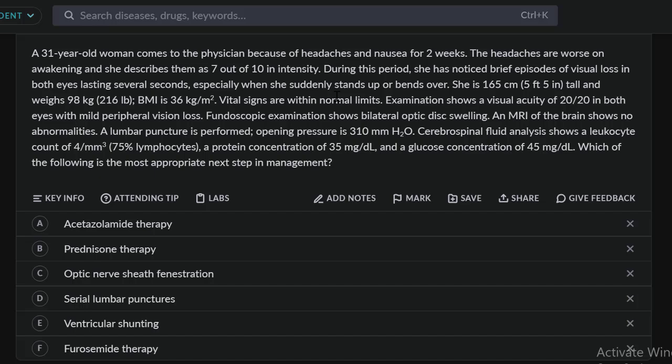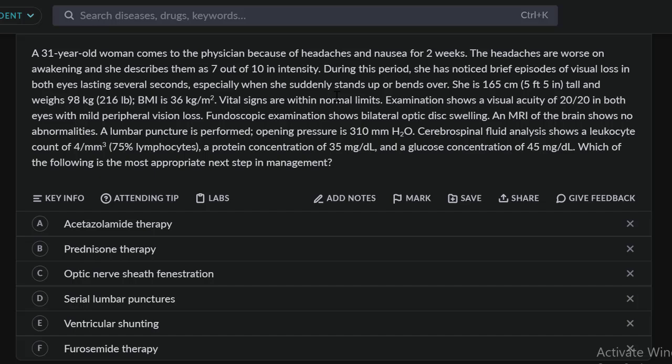We also would tell them to lose some weight. Weight loss has been shown to improve the headaches and the whole intracranial hypertension. So weight loss, acetazolamide therapy, and some other medications. Other than that, I doubt we would actually be asked about that. But there is a role for surgery, and as I said, transvenous sinus stenting is still experimental.